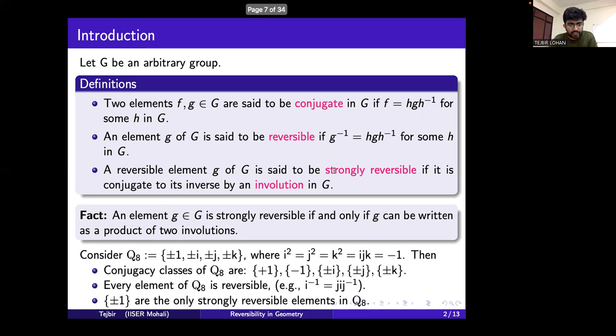Now let's see one example. Consider the quaternion group Q8, where i, j, k satisfy this relation. Then the conjugacy classes of Q8 are these. Every element of Q8 is reversible. To see this, just take the conjugating element equal to j for each g in group Q8. And note that plus or minus 1 are the only involutions in this group Q8. So from this fact, we get that plus or minus 1 are the only strongly reversible elements in group Q8.